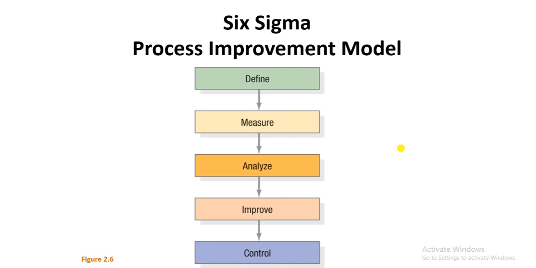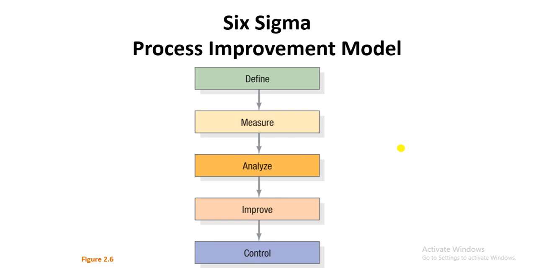If they use the process improvement model, then they can find a way to increase the sales of the company. So in step 1, you will define the problem. As we are discussing, the company is facing a low sales problem.